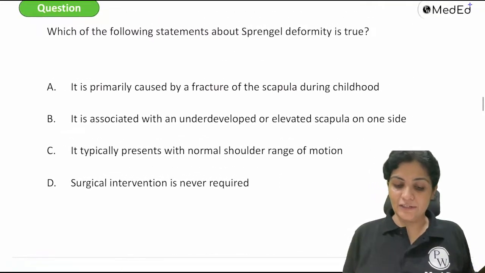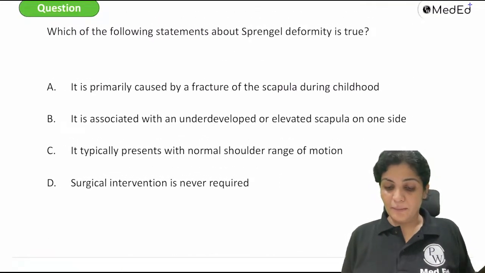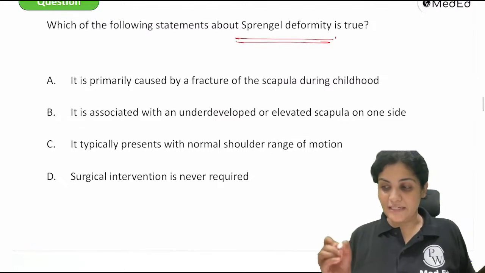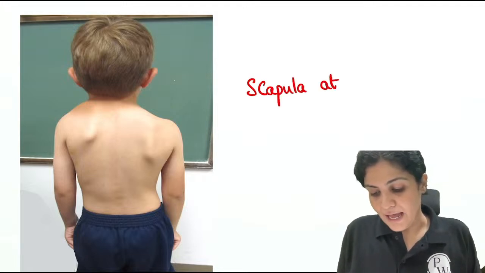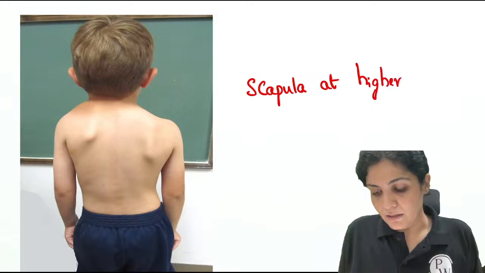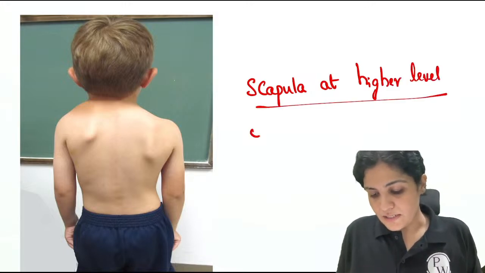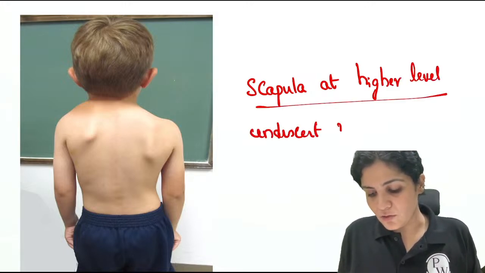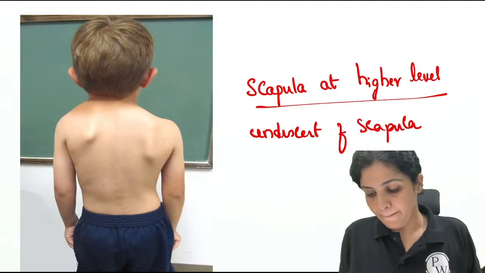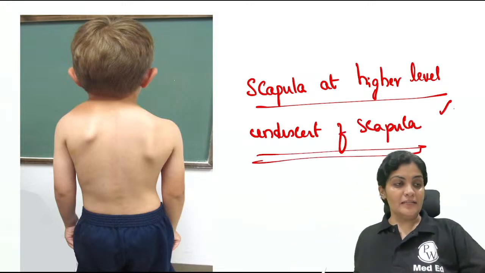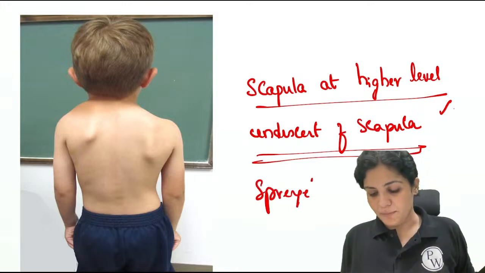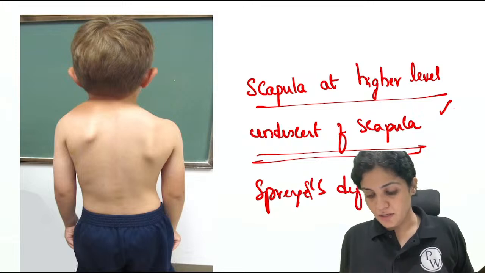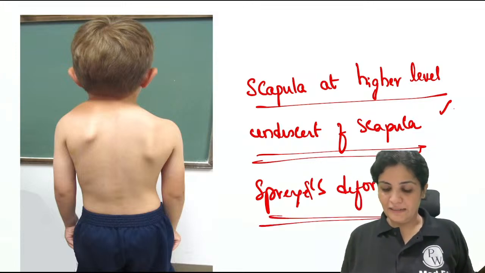This is very easy, nothing to read much about it. What you have to remember is Sprengel deformity. Sprengel deformity is nothing but whenever you see the scapula at a higher level. This scapula is a congenital deformity, a failure of descent of the scapula. Scapula at a higher level, failure of descent of the scapula is called Sprengel's deformity, and this is a spotter diagnosis. They will just put up this figure and ask you what it is.